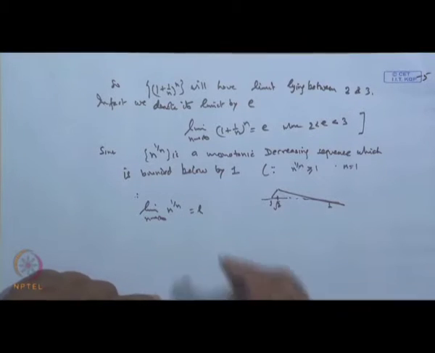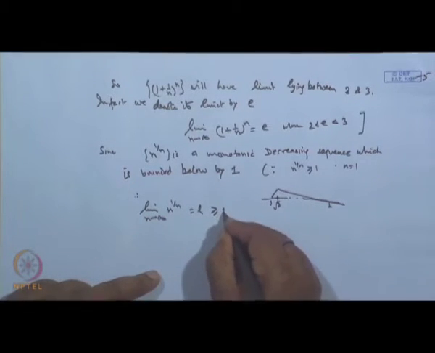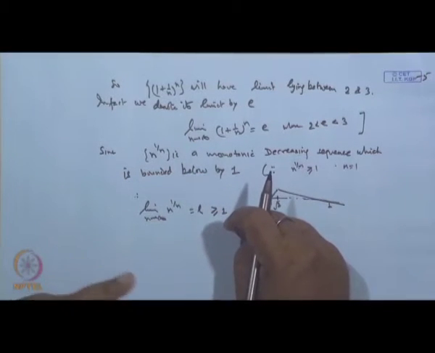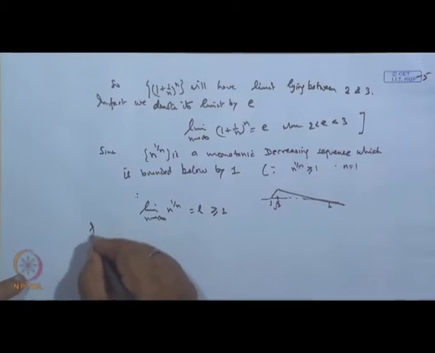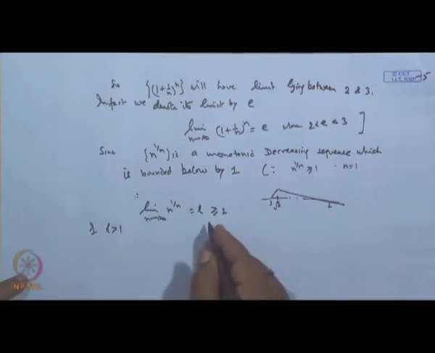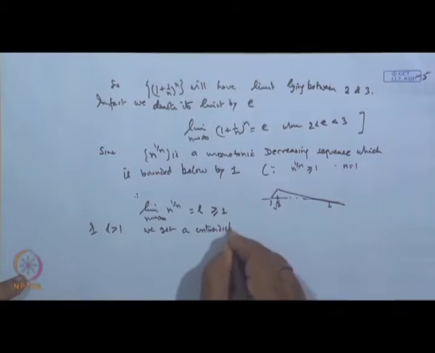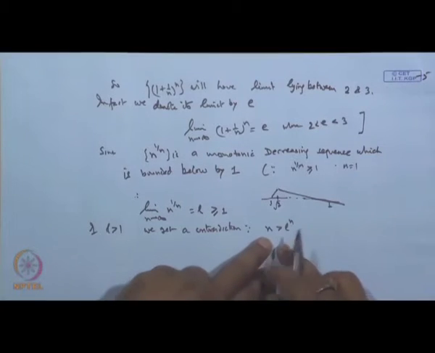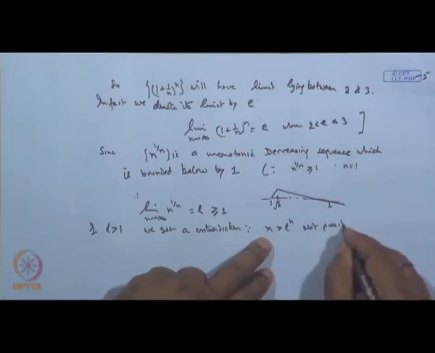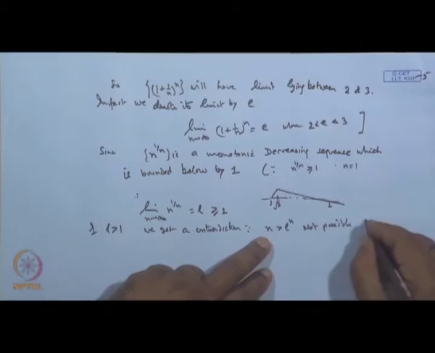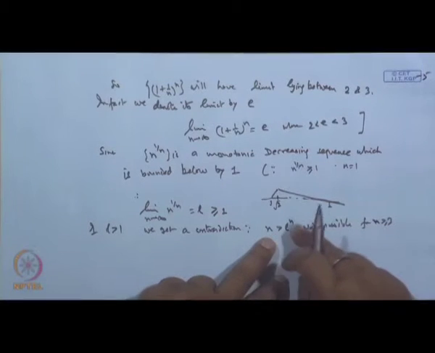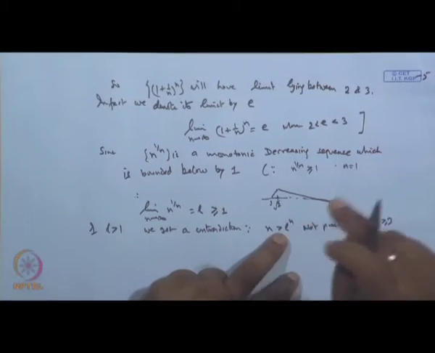Okay. We get limit. Now, this limit is greater than or equal to 1. Now, we claim L cannot be greater than 1. Now, if L is greater than 1, then we get a contradiction. Why? Because n is greater than L to the power n. L is greater than 1, so not possible for n greater than or equal to 3.